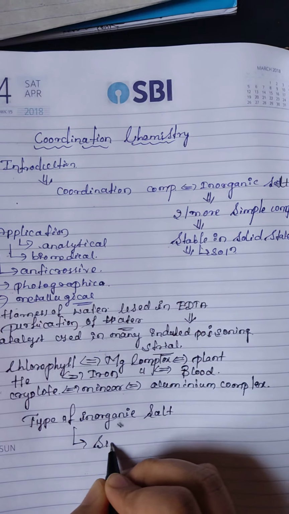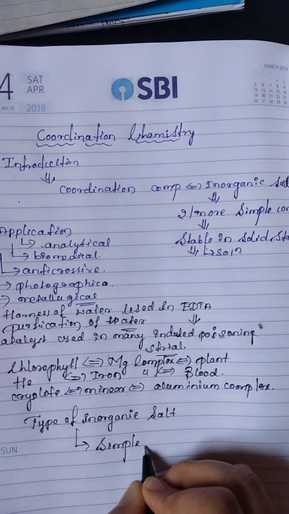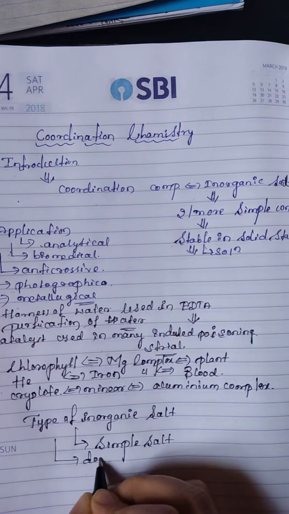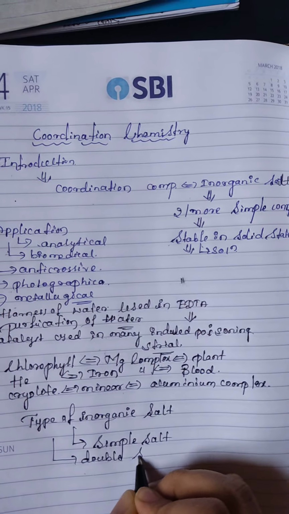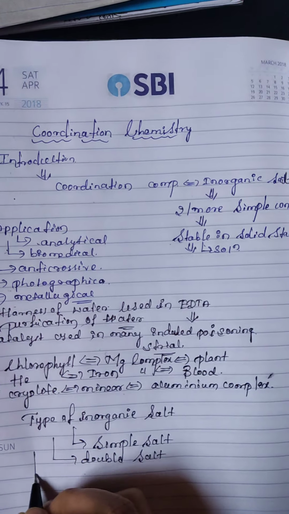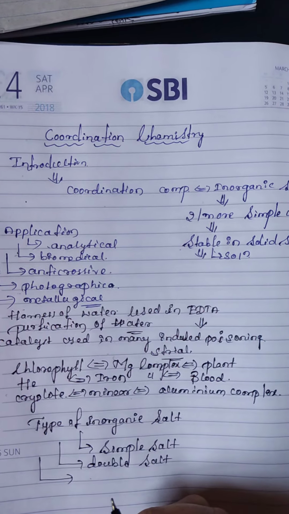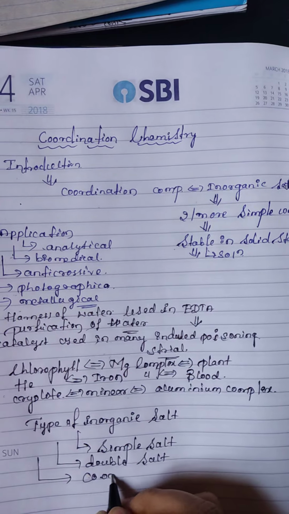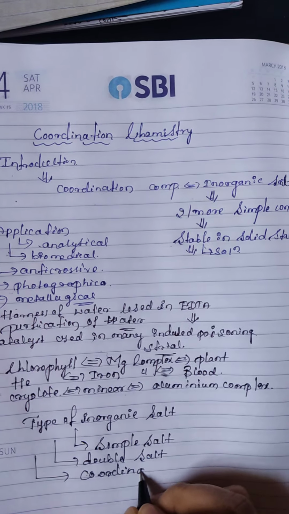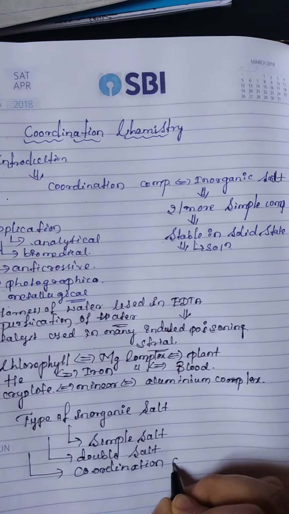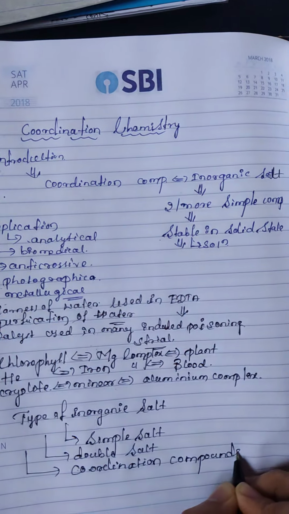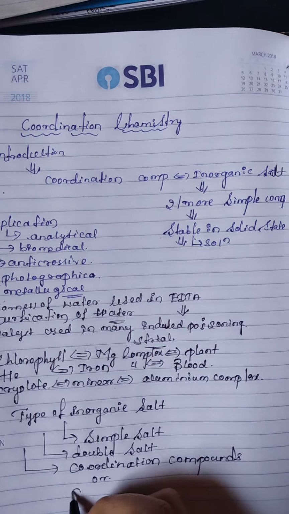One is simple salt, another one is double salt, and the third one is coordination compound, or complex salt.